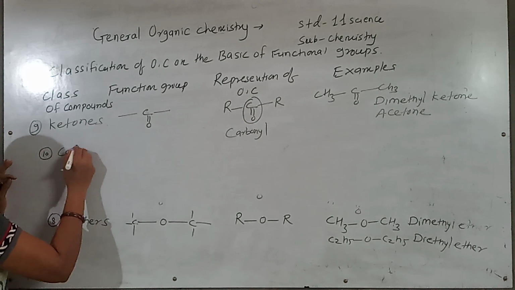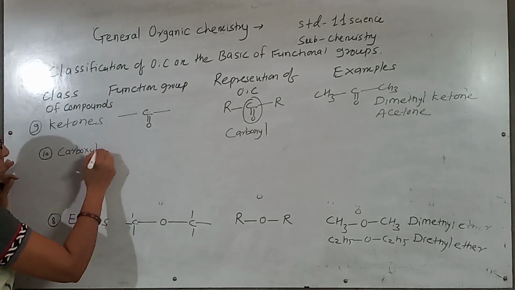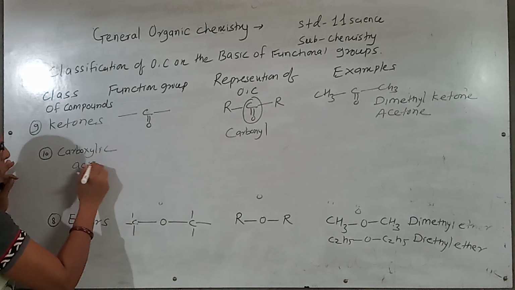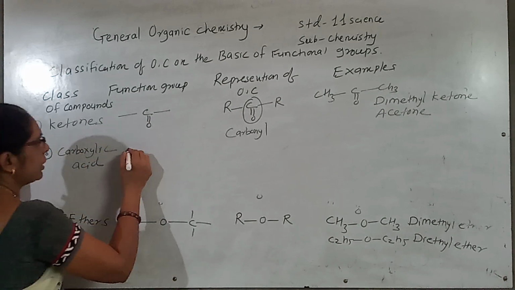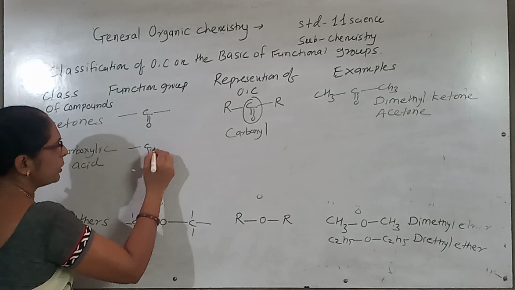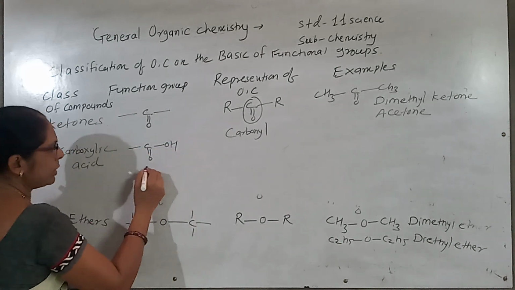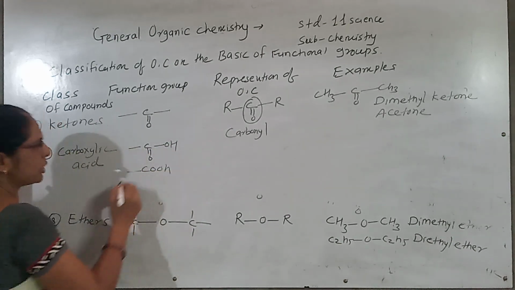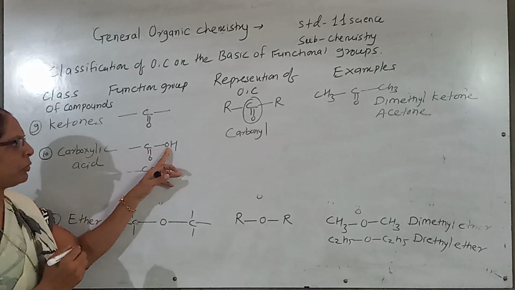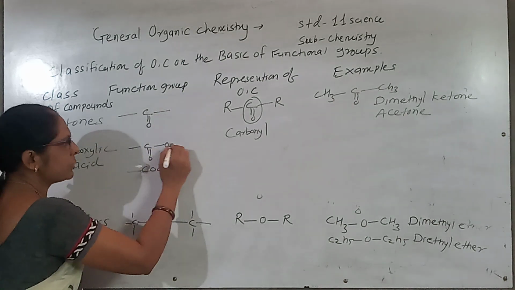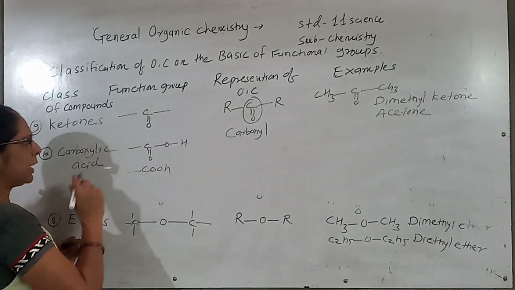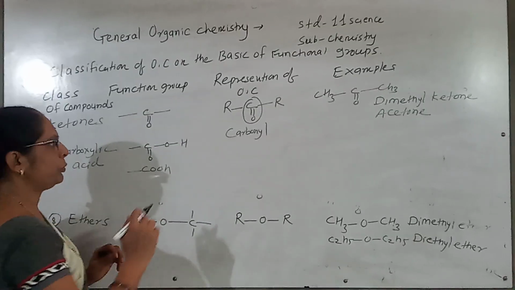Next is the carboxylic acid. Carboxylic acid has a functional group COOH. I can write it COOH. So carbon is with the 4 valency and oxygen with the 2 valency and hydrogen is monovalent. So like this way I can represent a carboxylic group.